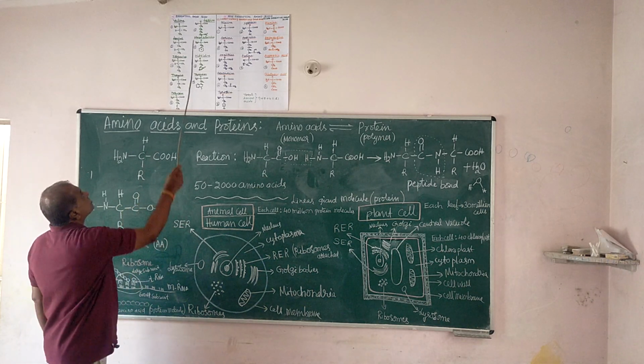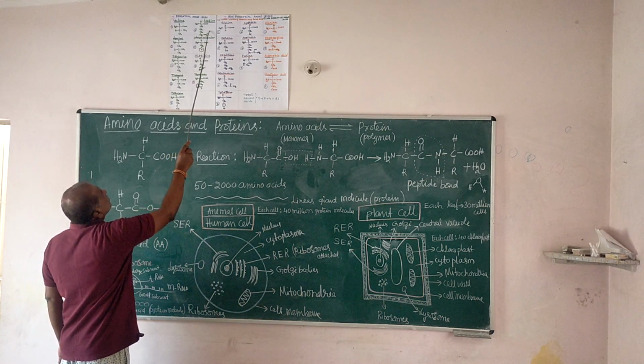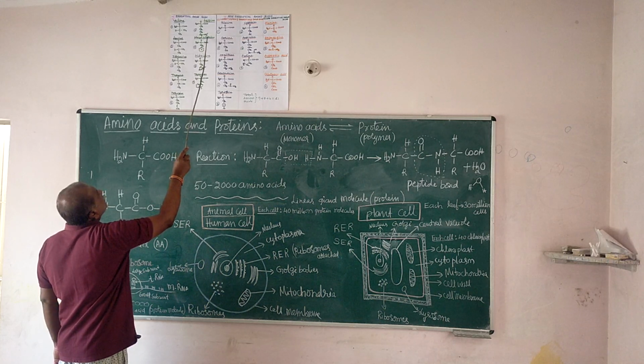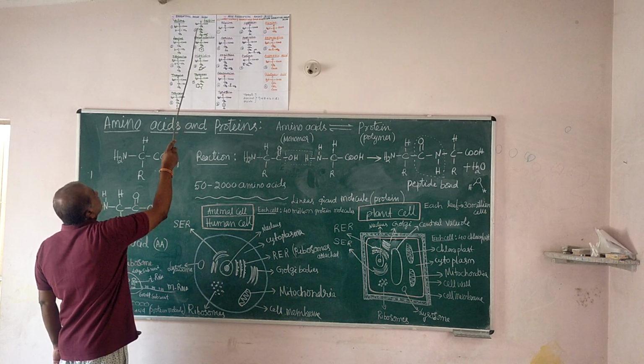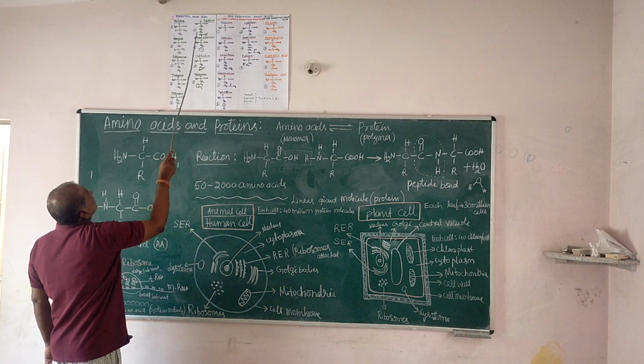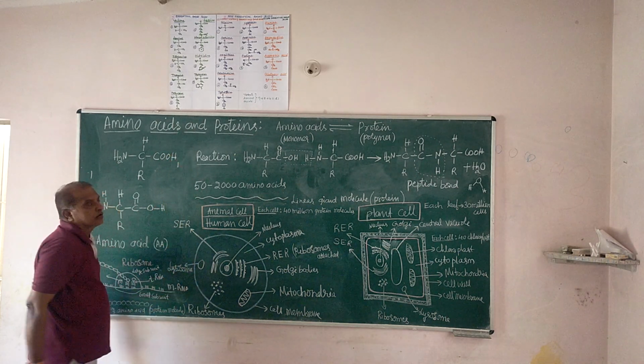And next is lysine. The R group is CH2, CH2, CH2, CH2, NH3, an amine group plus hydrogen. That is acidic. This is R.